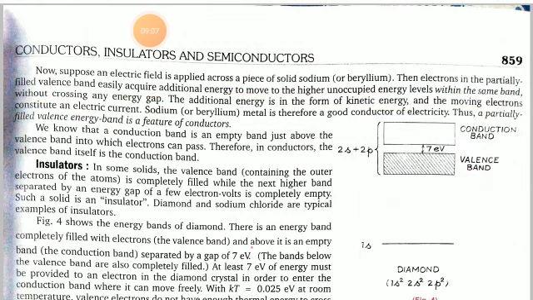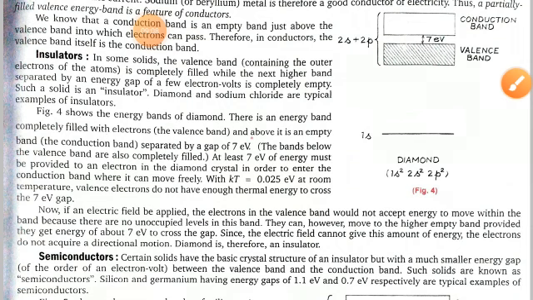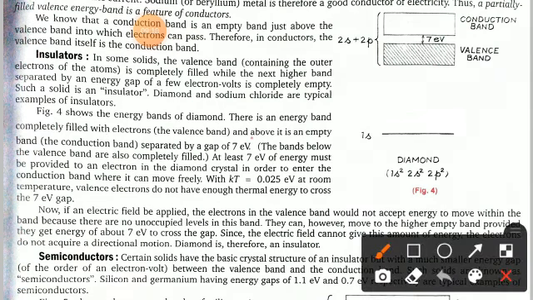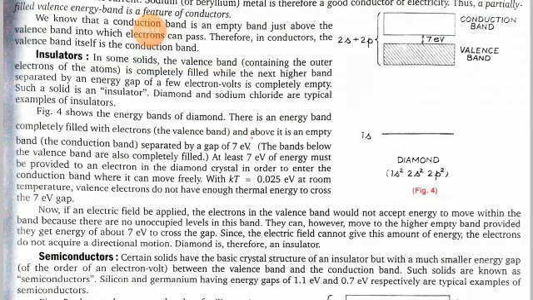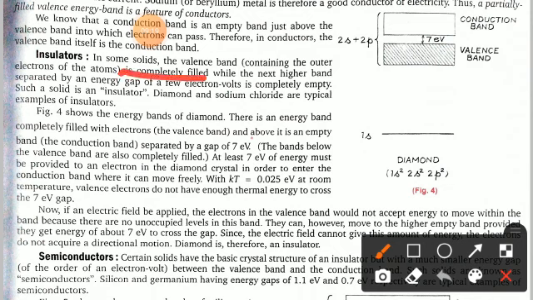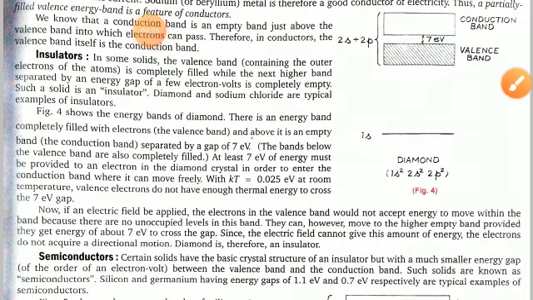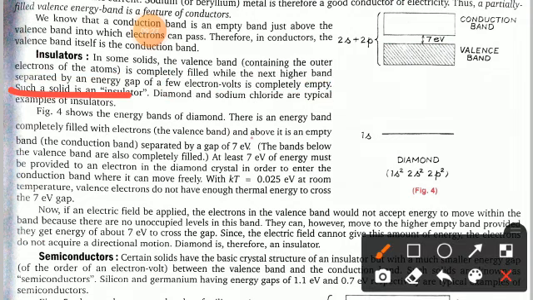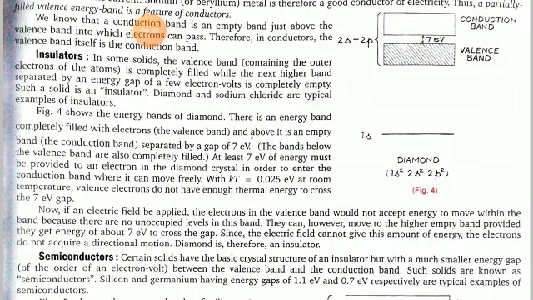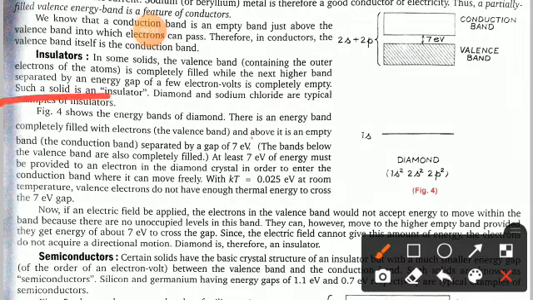Now come to the insulators. So what are insulators? I told you, they do not allow electricity to pass through them. So in some solids the valence band that is containing the outer electrons of the atoms is completely filled, while the next higher band, separated by an energy gap of a few electron volts, is completely empty. Such a solid is called an insulator. Diamond and sodium chloride are typical examples of insulators.